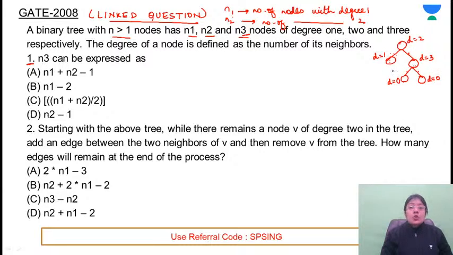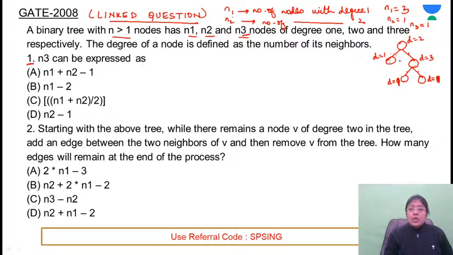So how many nodes are there? What will be the value of n1 in this case? n1 will be equal to 3, since three nodes have degree 1. n2 means number of nodes with degree 2 is 1 here, and number of nodes with degree 3 is also 1. So first of all, you can draw a tree and eliminate the options.